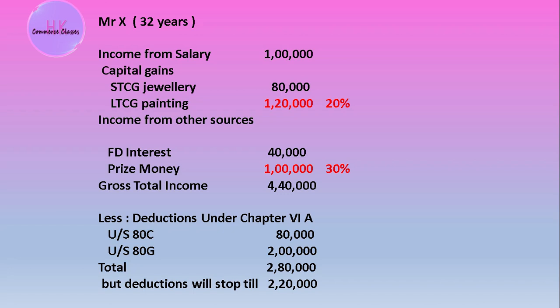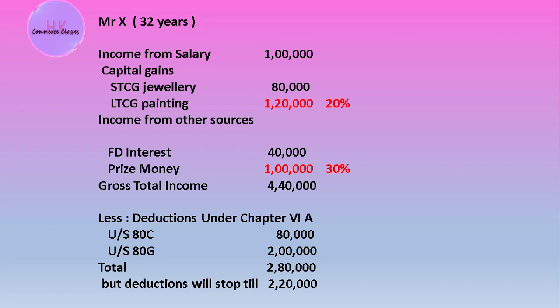The 1,20,000 of LTCG, long term capital gain, cannot be adjusted under these deductions, as I discussed in a previous slide, and the prize money also cannot be adjusted. So the total computed income will be 2,20,000.